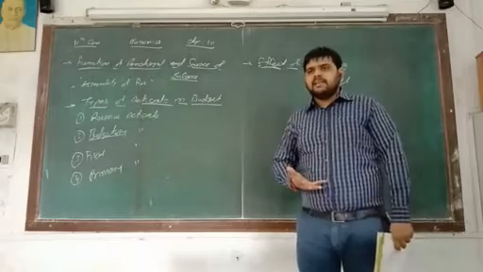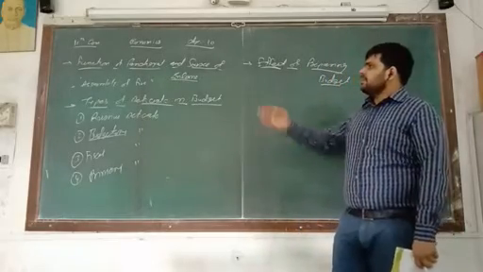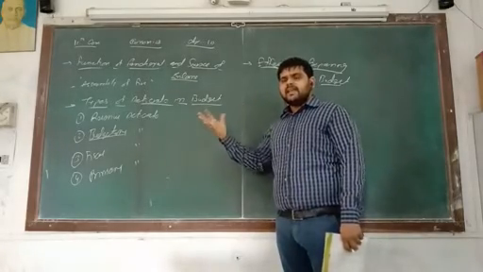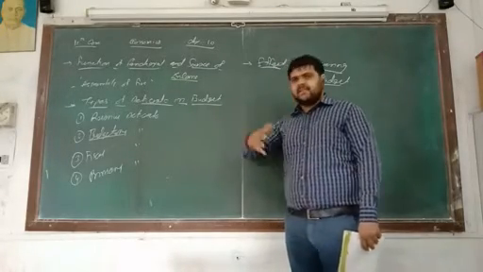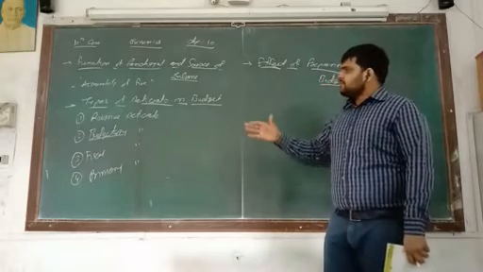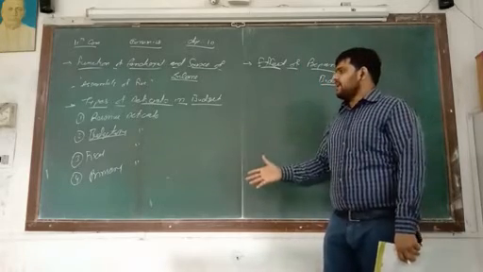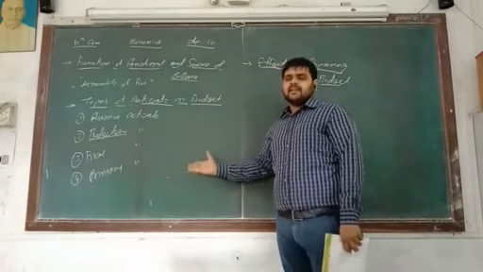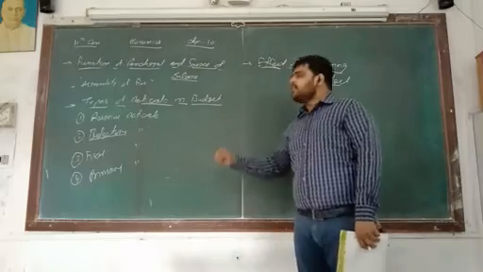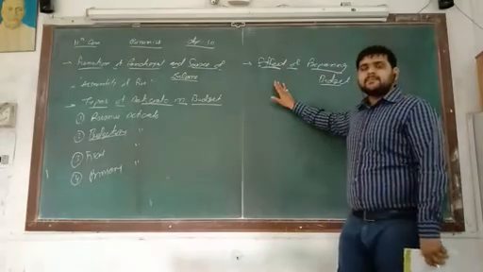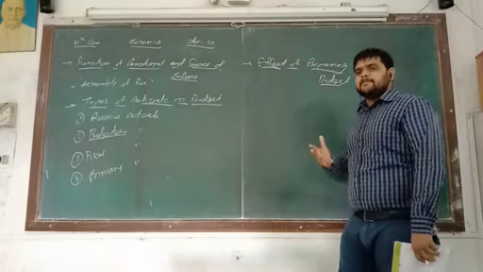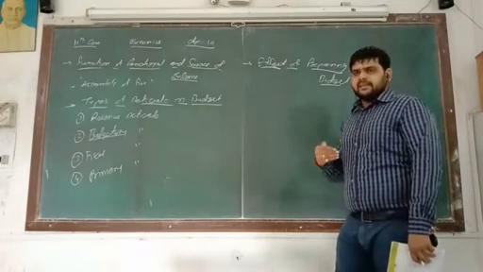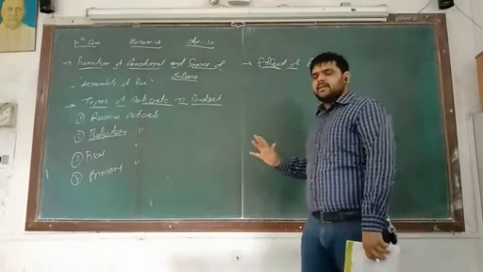So what we learned in this particular video: number 1, functions of panchayat and source of income. There is an assembly of 5 people and they are making decisions for the Gram panchayat. Next one, types of deficit in budget. 4 types are there: revenue deficit, budgetary deficit, fiscal deficit, and primary deficit. And then last, we learned about the effect of preparing a budget. If we are preparing a budget, what is the positive effect towards our country? Okay, so this is all about chapter number 10.